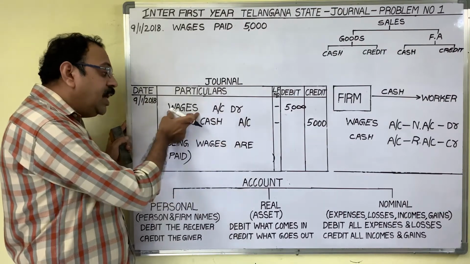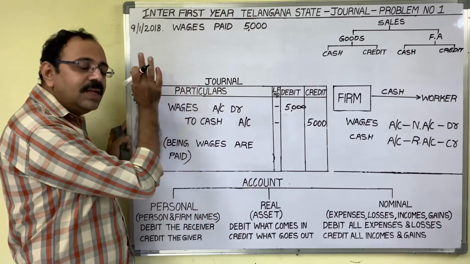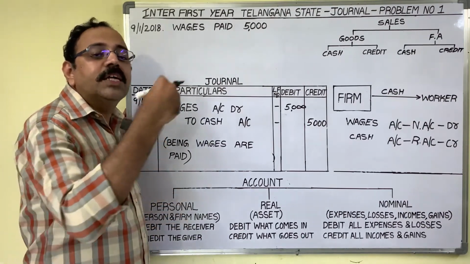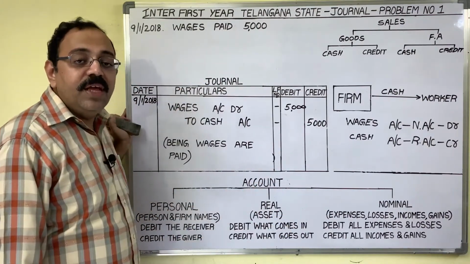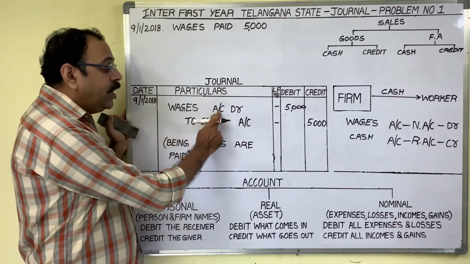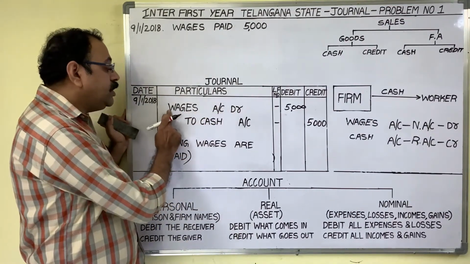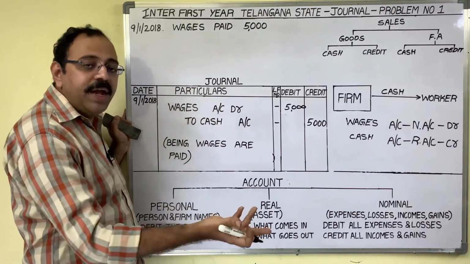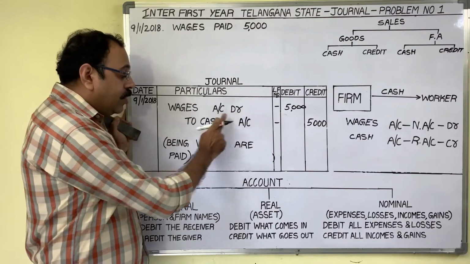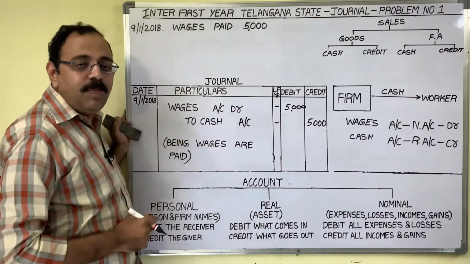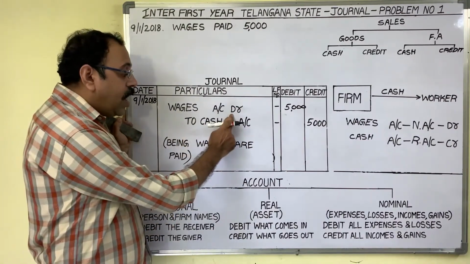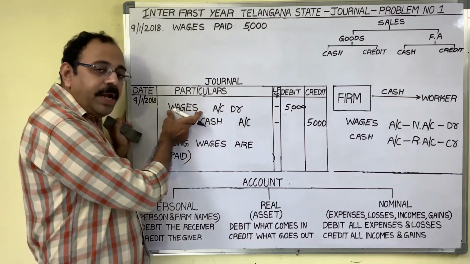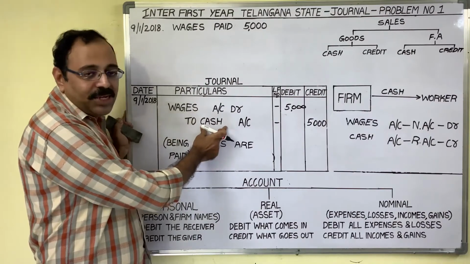Remember, for any expenditure, in the same manner you should analyze. For example, advertisement expenditure paid. Entry is advertisement account debtor or advertisement expenses account debtor to cash account. Rent paid, rent account debtor to cash account. Salaries paid, salary account debtor to cash account. So expenditure name we should debit and we should credit cash account.